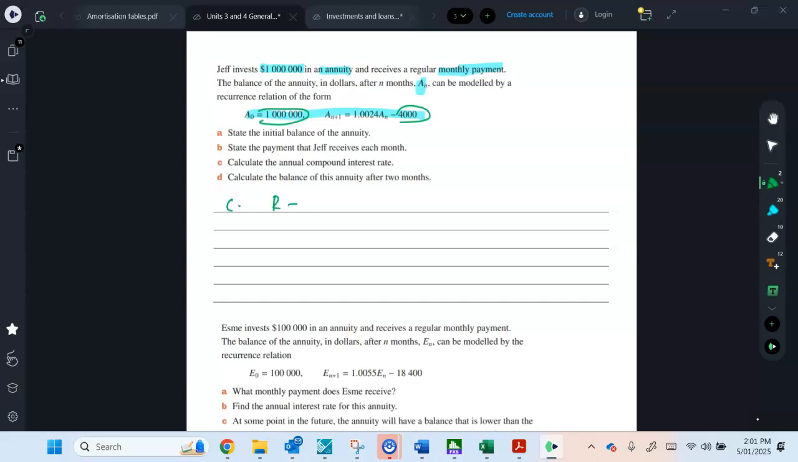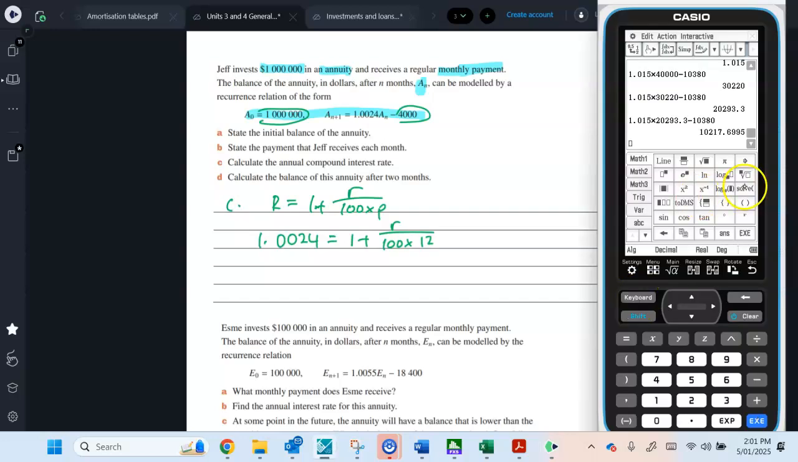All right, so remember your R, your common ratio, is calculated by 1 plus r over 100 times P, which is monthly, so 12. Let me write the formula because I didn't substitute anything else in. Let's put P there. So capital R is 1.0024. 1 plus lowercase r is what we're calculating, the interest rate, and P is 12 because it was monthly. So we can just do solve on the calculator.